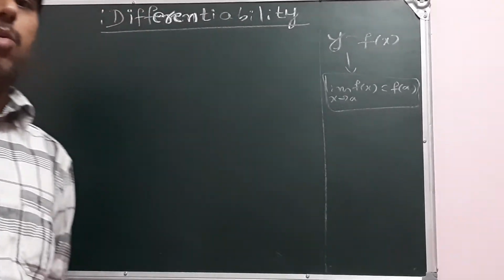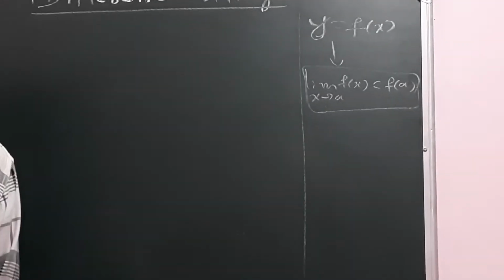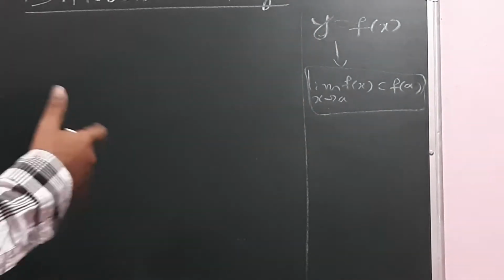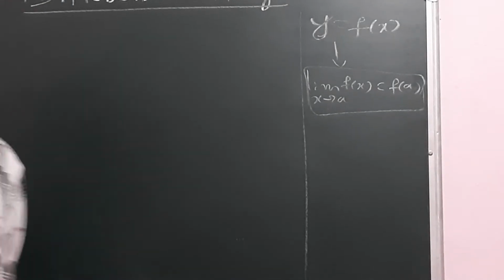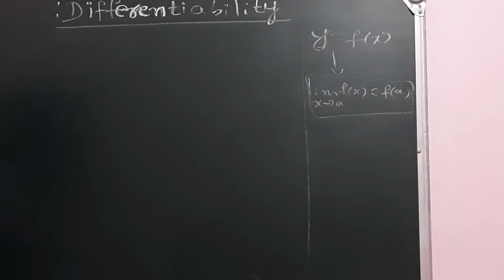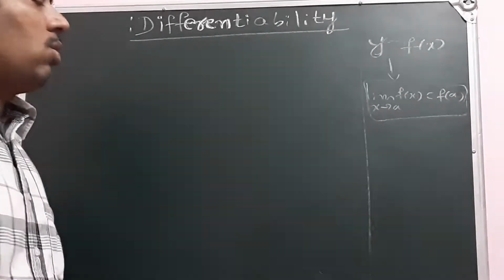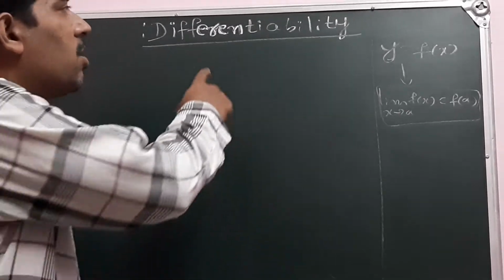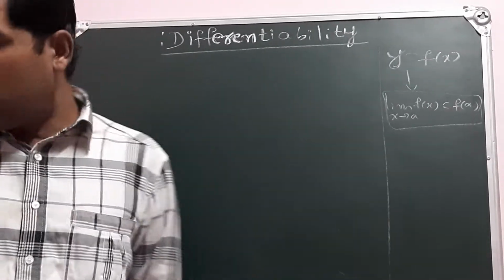So we have discussed continuity of a function, and we have worked out some problems on continuity. The chapter's name was continuity and differentiability. There are two terms here, continuity and differentiability. Continuity we discussed in our previous class. So in this session, let us discuss differentiability, the differentiability of a function.